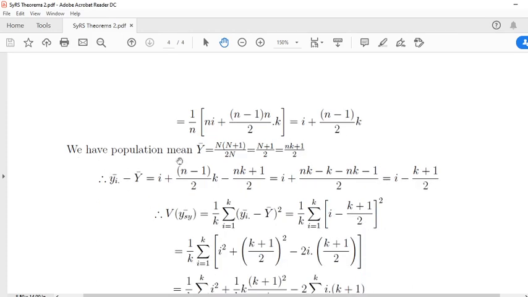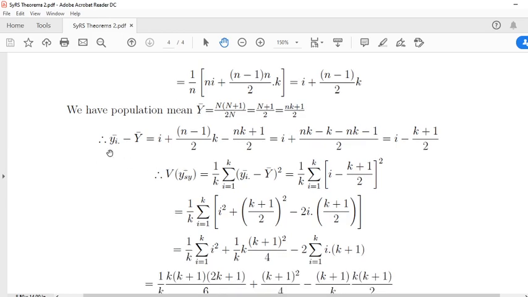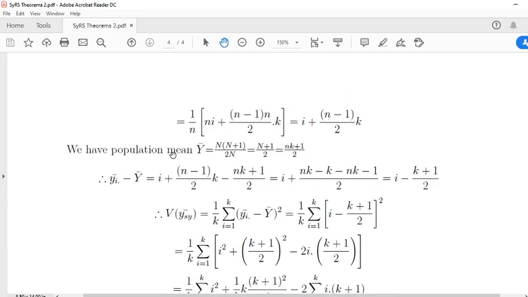We have population mean. This is population mean Y bar is equal to n into n plus 1 by 2n, that is n into n plus 1 by 2 into n. This n gets cancelled, leaving n plus 1 by 2. Instead of n in systematic sampling, we can write nk plus 1 by 2. Therefore y bar i dot minus capital Y bar: just substitute y bar i dot and y bar.